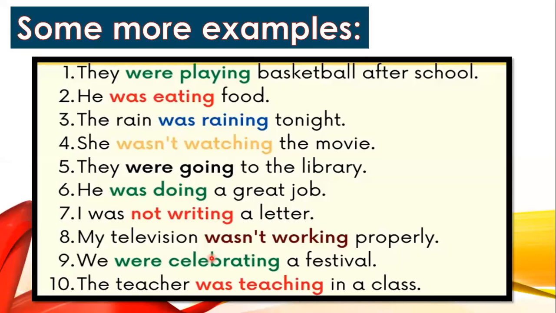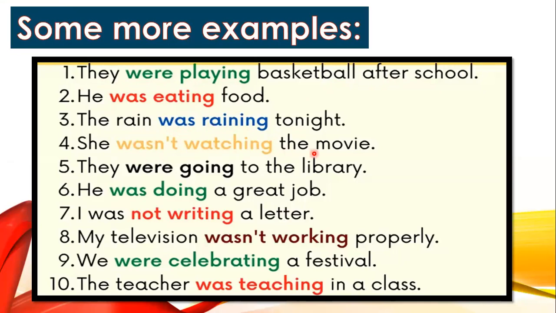Now look at some more sentences here. They were playing basketball after school. Now, with they, we are always going to use were, okay? First form of the verb with ing. He was eating food. With he, we are going to use was. The rain was raining tonight. We're talking about one rain, so was raining.